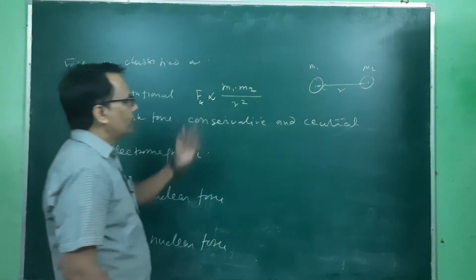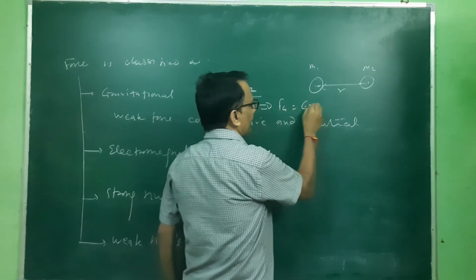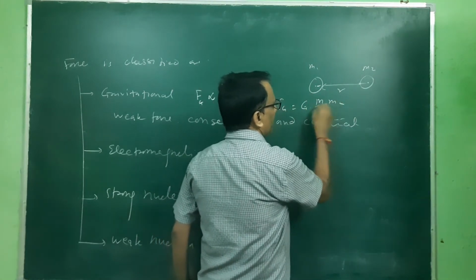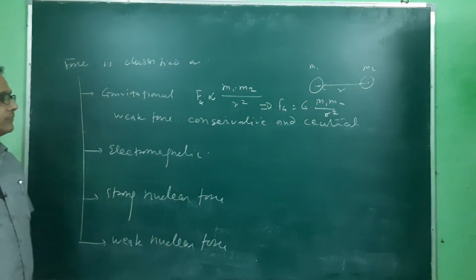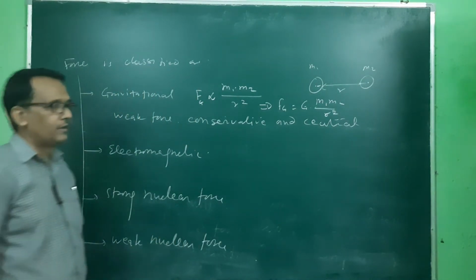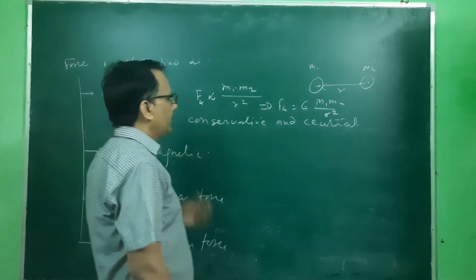So here we use one gravitational constant, so one can write this Fg: this is gravitational constant G times m1 m2 by r square. Now the electric force depends on the charge.